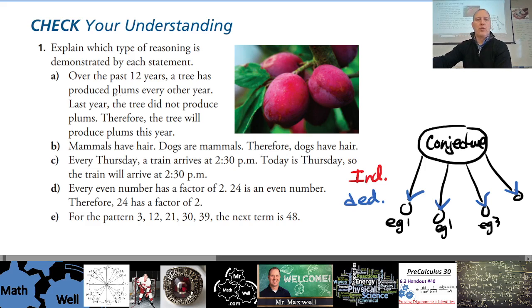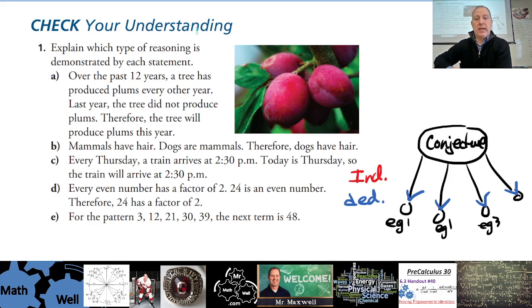So over the past 12 years, a tree has produced plums every year. Last year the tree did not produce plums, therefore the tree will produce plums this year. What kind of reasoning is that, do you think, and why? Are we starting with a rule and making this statement, or are we starting with observations and making a statement?